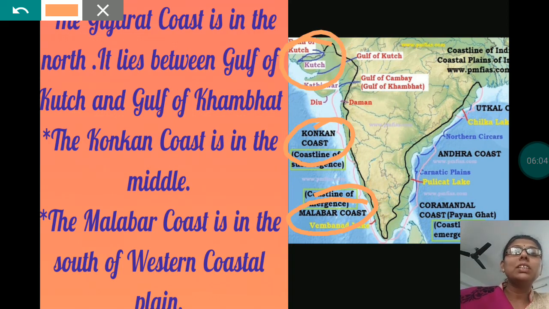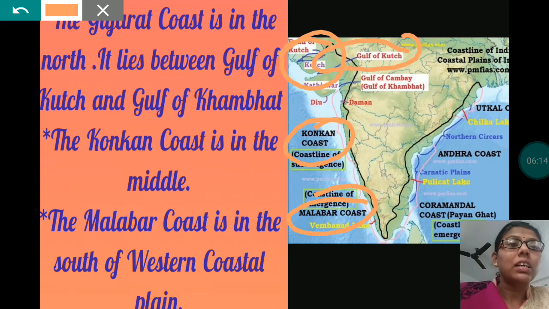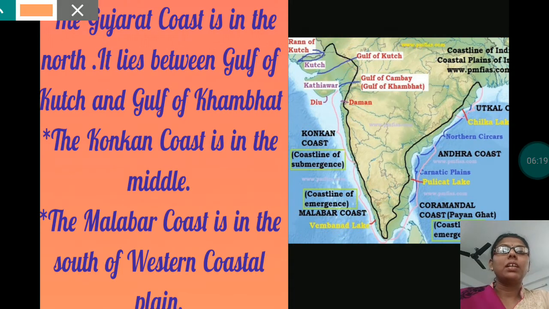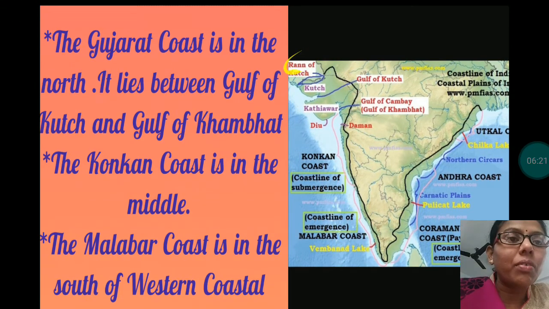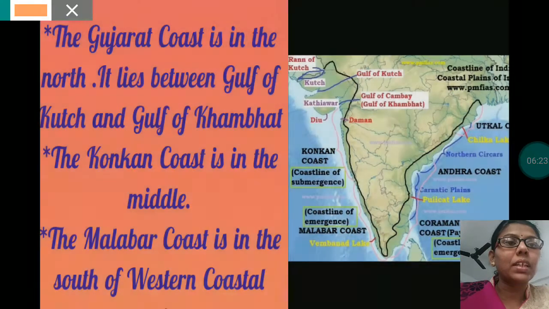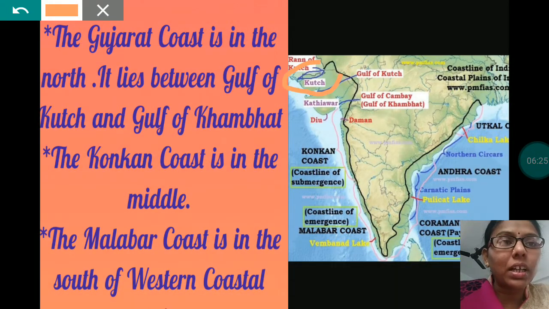The Gujarat coast is in the north and it lies between the Gulf of Kutch and the Gulf of Khambhat. Here you can see the Gulf of Kutch clearly. It lies between the Gulf of Kutch and the Gulf of Khambhat. Clear?